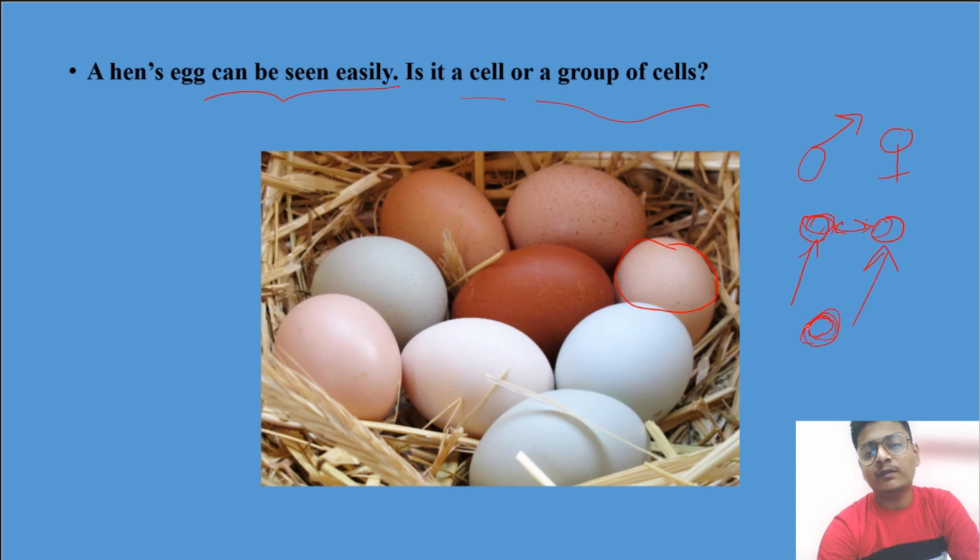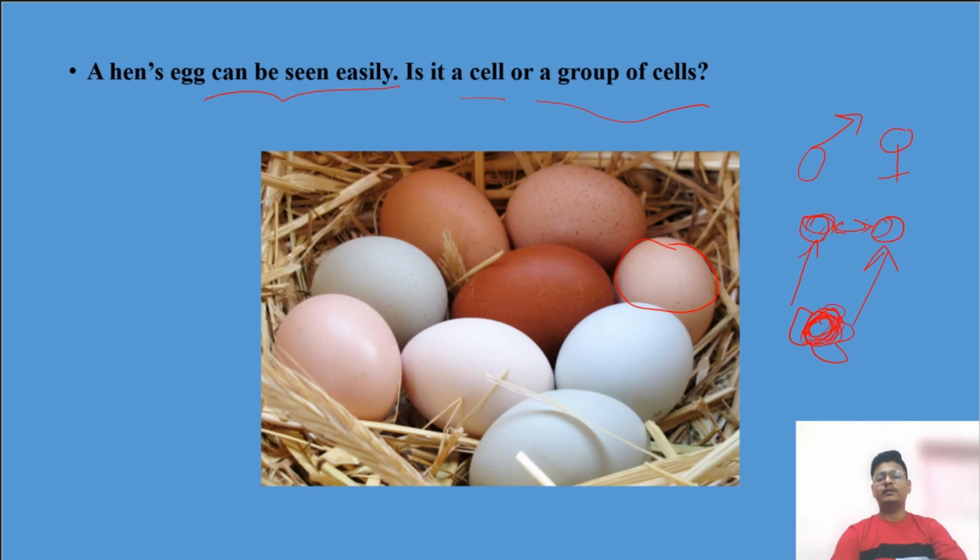But over here it will form an egg, and this egg already contains two cells, and they will multiply and make a baby, meaning in hens it will form a chick in that egg, and it will come out of that. So it has a group of cells, not only one cell.